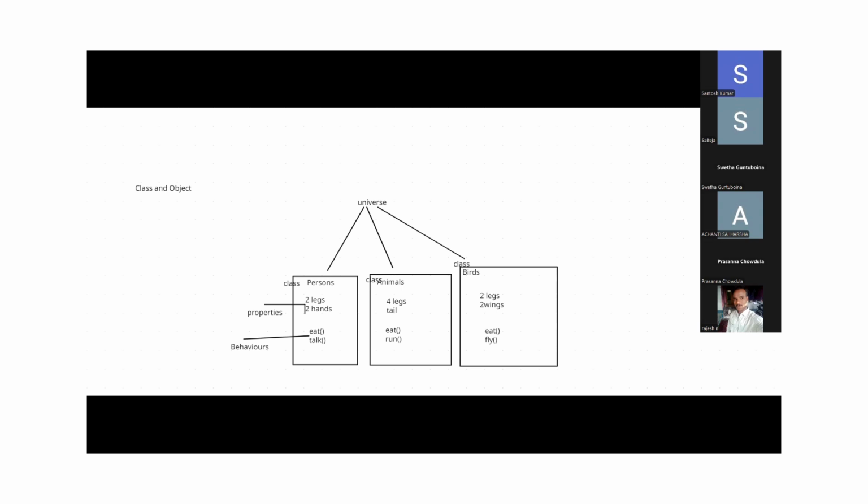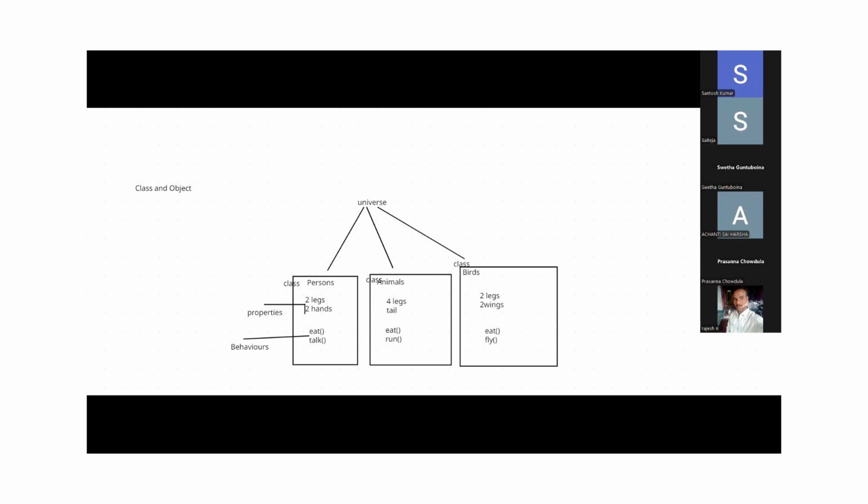We can produce many bikes, right? So here, each and every bike is called an object, guys. The design document that we have is called a class. So by using one class, how many objects can we create? We can create any number of objects by using a class.